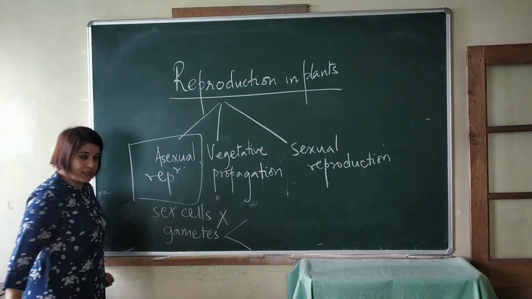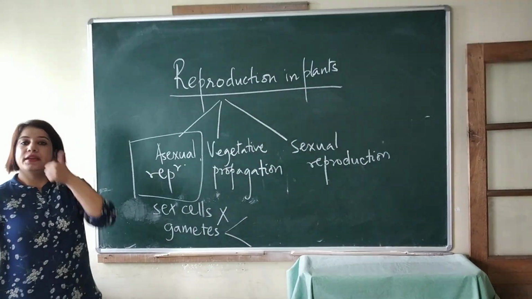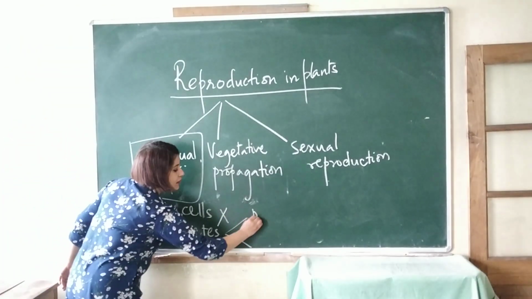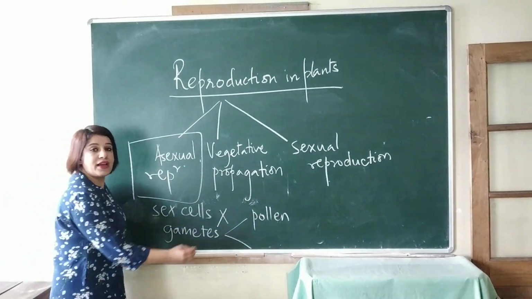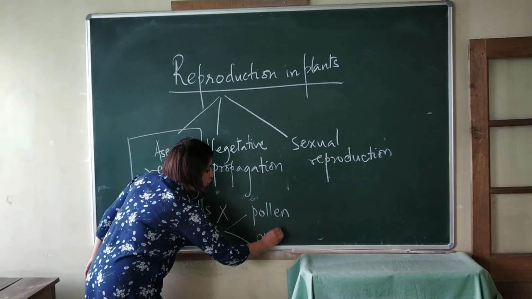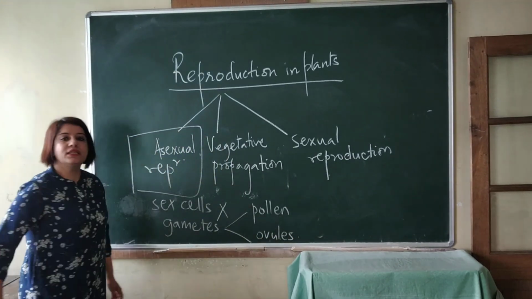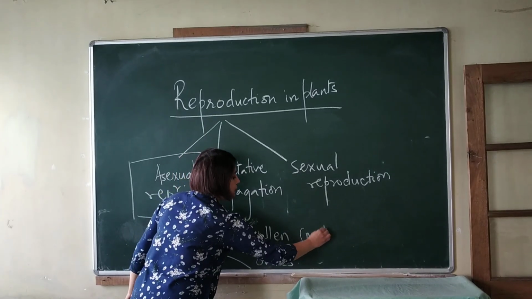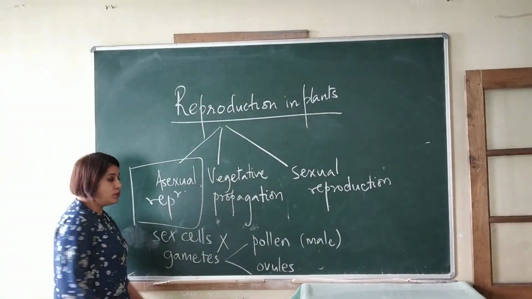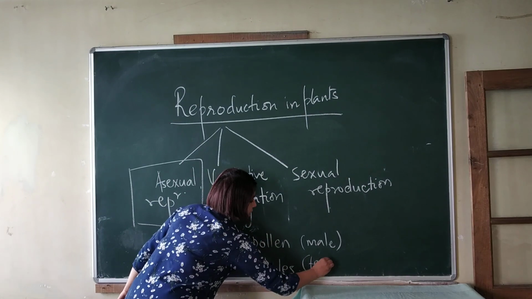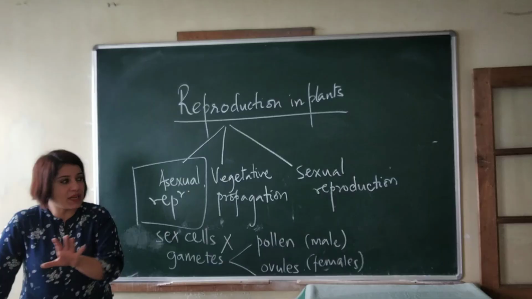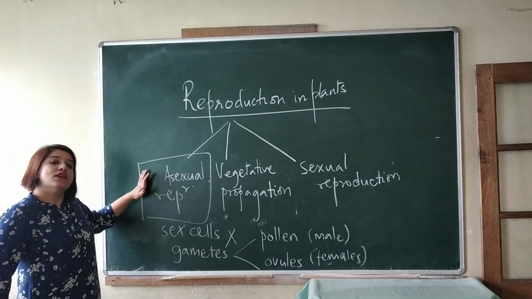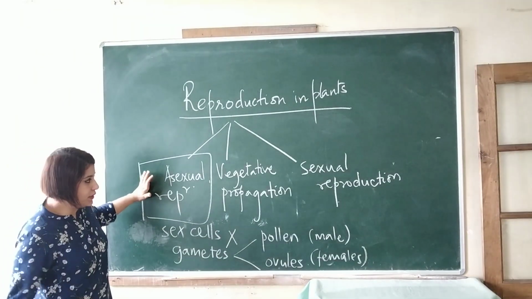We have done last year that in plants, the anthers produce the pollen grains, whereas the ovary produces the ovules. So these are the gametes. The pollen grains are the male gametes and ovules are the female gametes. So if they are not involved during reproduction, it is known as asexual reproduction.